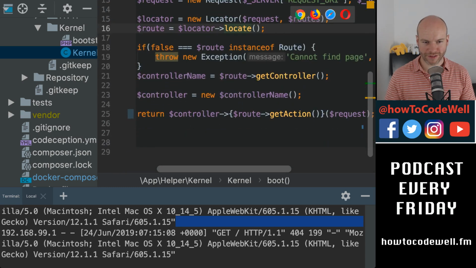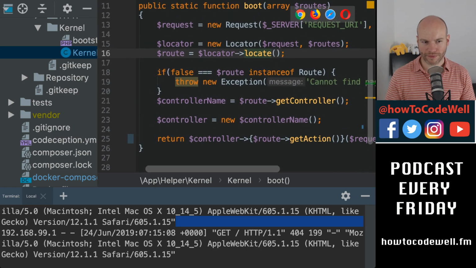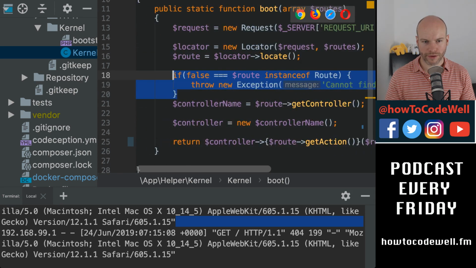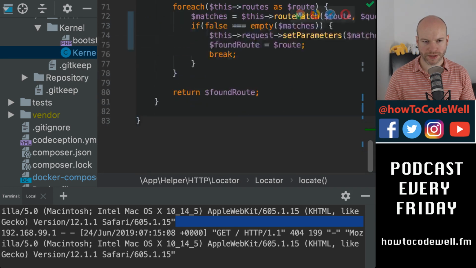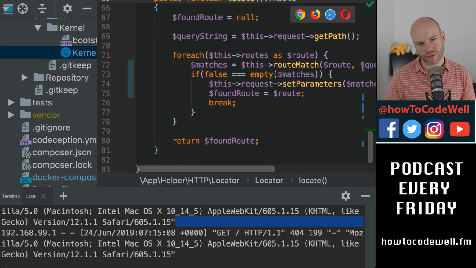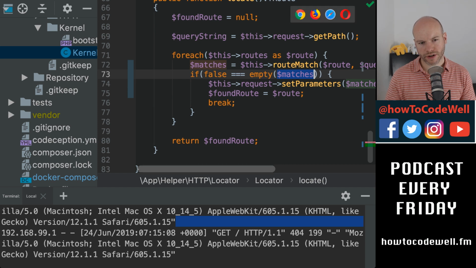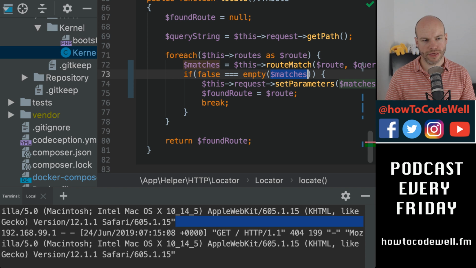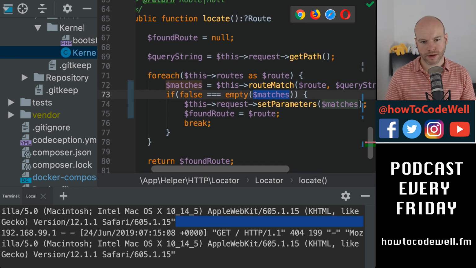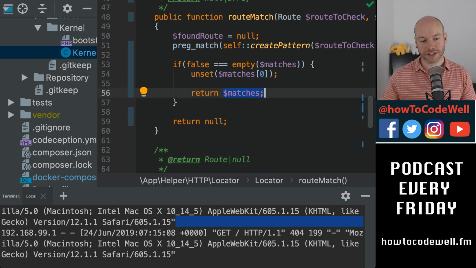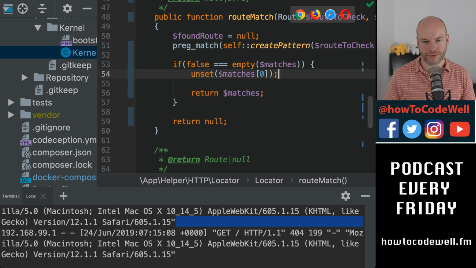I've just broken everything, haven't I? This is where I'm at. For some reason, this is just blowing up. Locate, which means that this hasn't been matched. I've shot myself in the foot, haven't I? I've shot myself in the foot because root match is going to unset that, which means that that will be empty if we're on slash and we don't have a pattern to match. Oh dear.